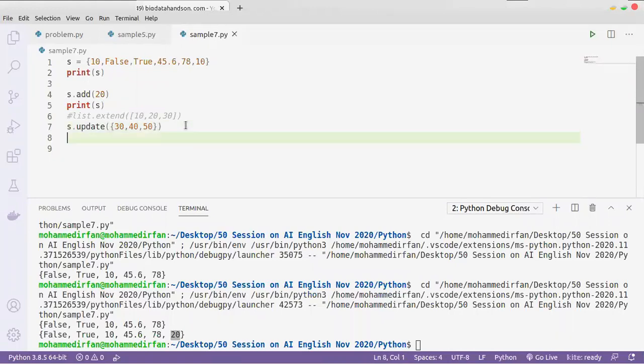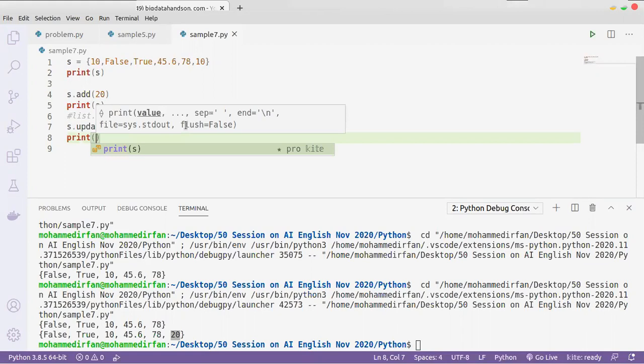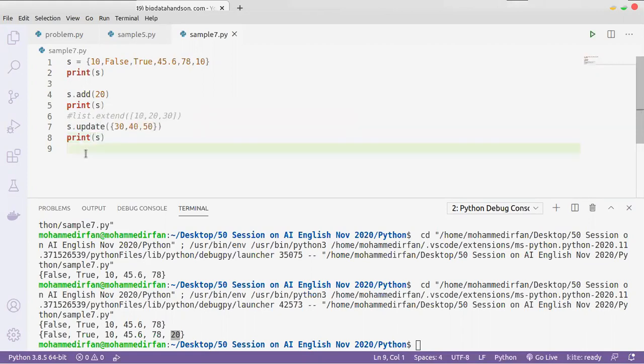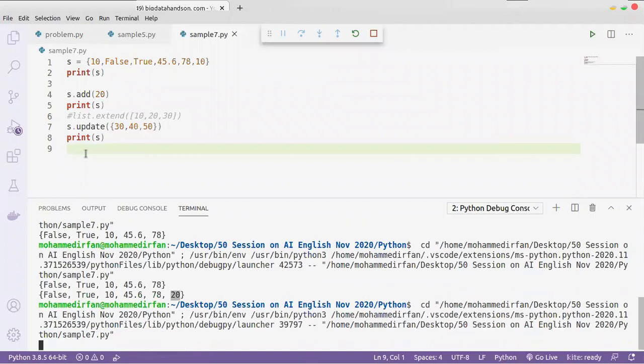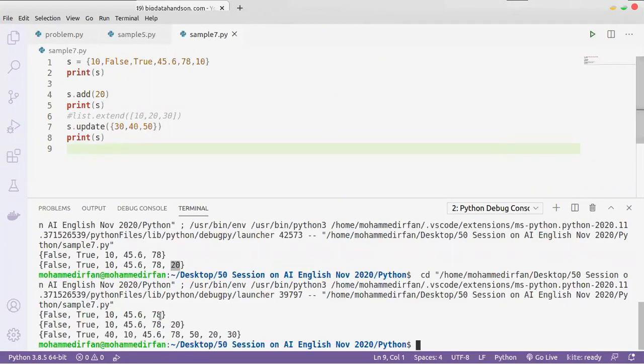So 30, 40, 50 is added now. Because the set is randomly ordered, the sequence is not the same every time I print.